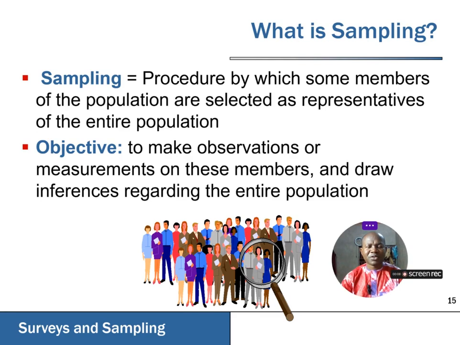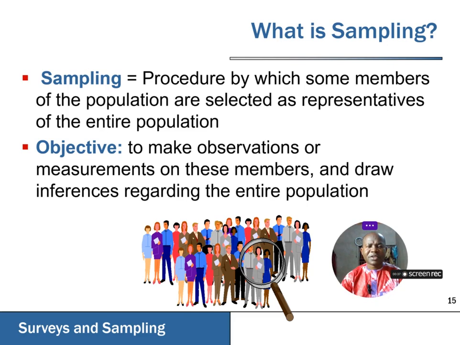Today I will be talking to you about sampling. Now, usually when we conduct research on a population, many a time it's difficult to work with every element in that population. Or sometimes it becomes impracticable, maybe because of the size of that population, maybe because of the costs of working with the entire population.